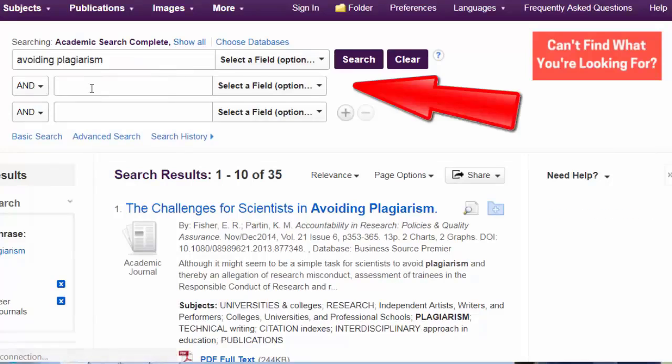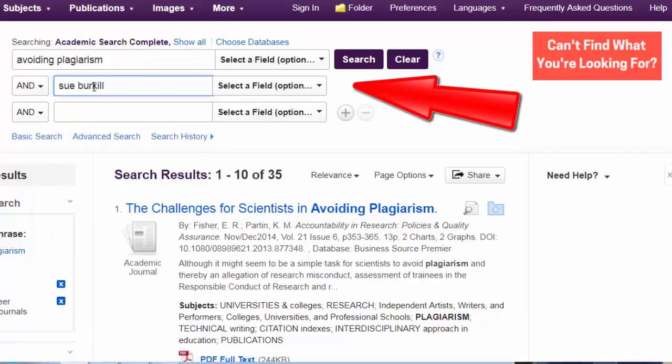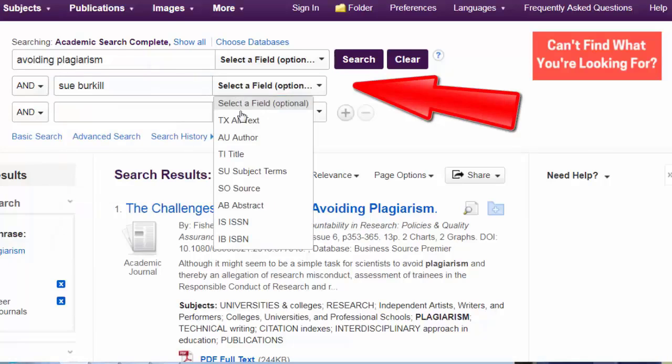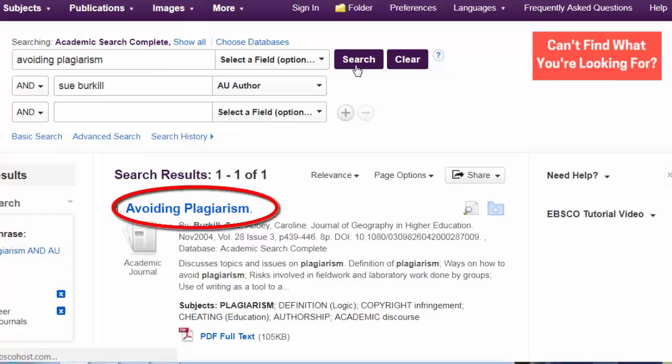So what we want to do is make sure that we narrow it down by the author. So her name is Sue Burkill. And then come over to here to where it says Select a Field Optional and choose Author. And there it is. The article's right here in the middle. So it's actually an article by Sue Burkill and Caroline Abbey.